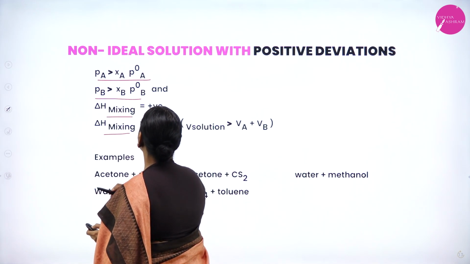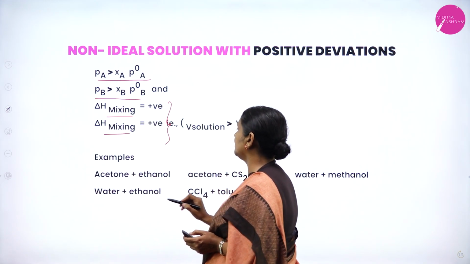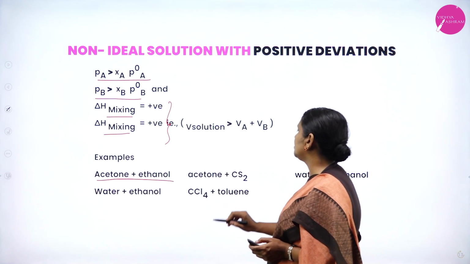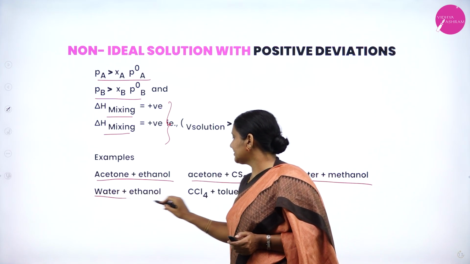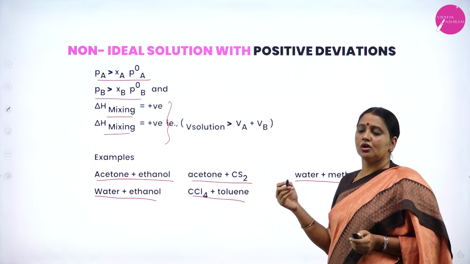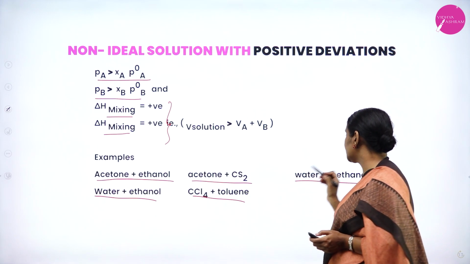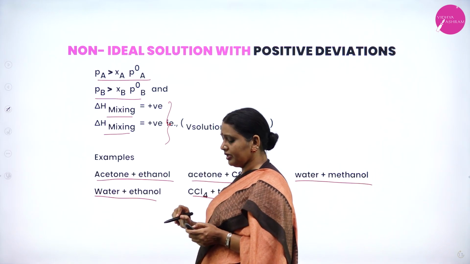Delta H mixing as well as delta V mixing are both positive. Examples of non-ideal solutions having positive deviation are acetone and ethanol, acetone and CS2, water and methanol, water and ethanol, and carbon tetrachloride and toluene.